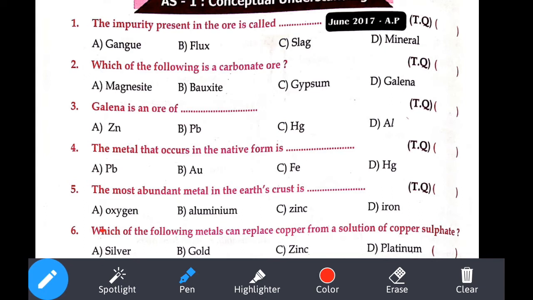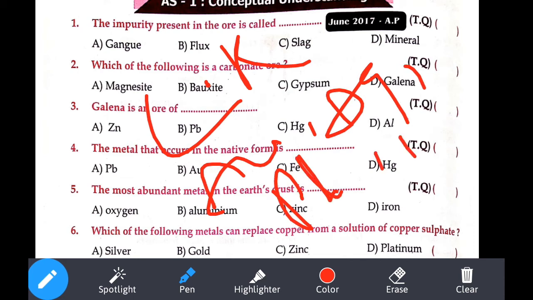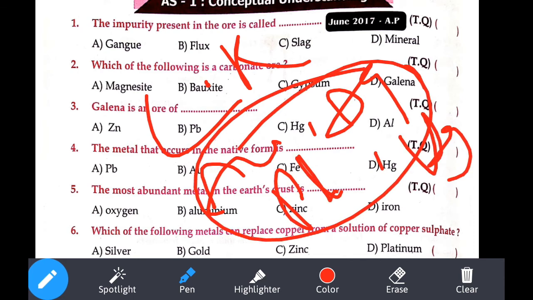If you observe these options, silver, gold, platinum, these three are low reactive series metals. Low reactive. What are the elements that come under low reactive? That is our gold, silver, platinum, mercury. These elements usually come under low reactive.